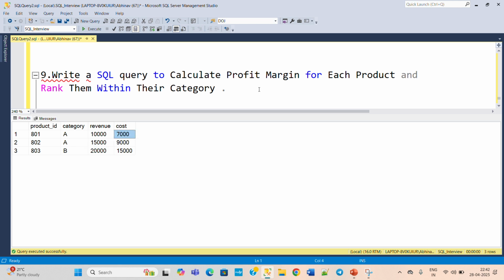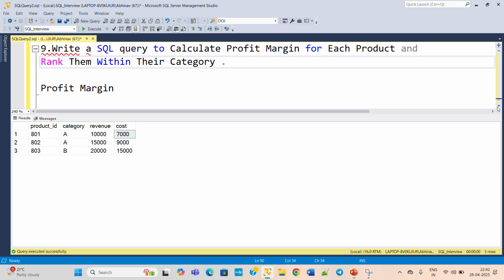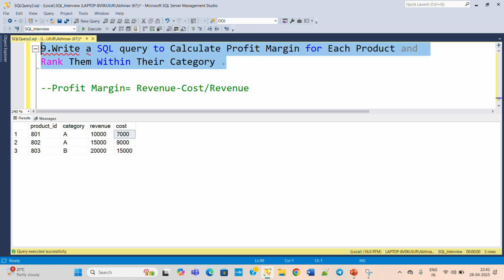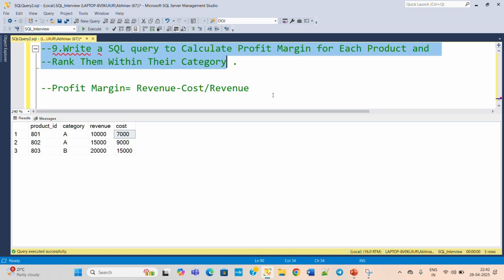So the profit margin formula is equal to revenue minus the cost, divided by revenue. Okay, and this is the formula for profit margin, and this will be provided to you in the interview also, so don't worry about that. From where will you get the formula? You will get the formula from the interviewer itself, okay.